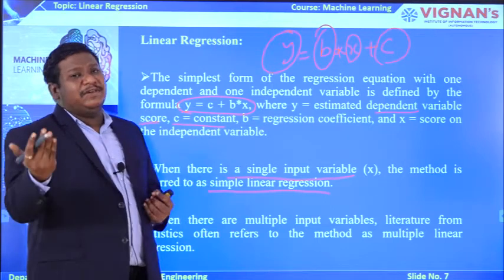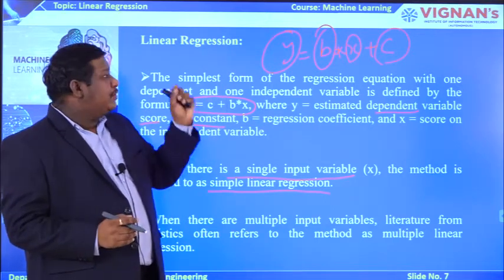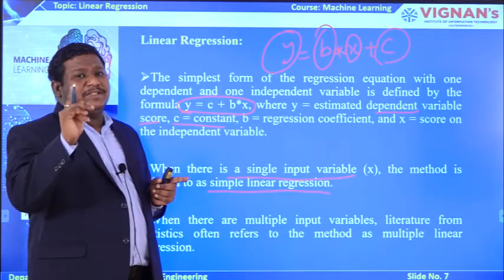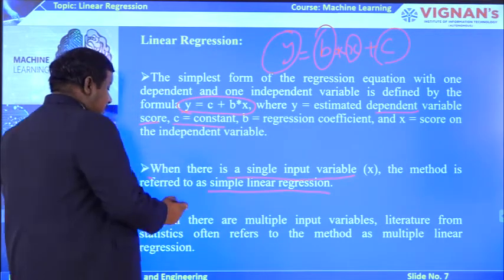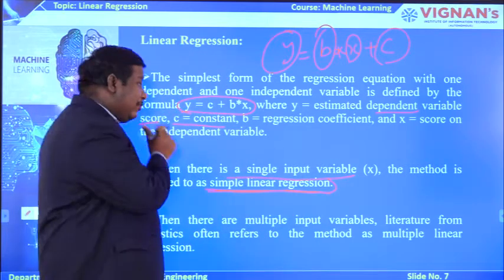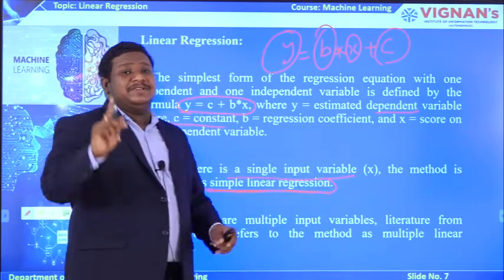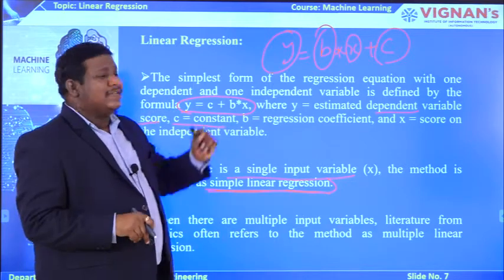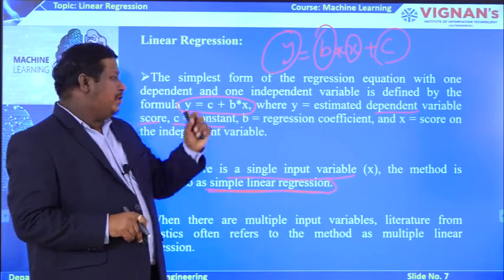For a single value, we take only x. So if the input variable x is only a singular value, we call such linear regression a simple linear regression model. It purely depends on the value of x.